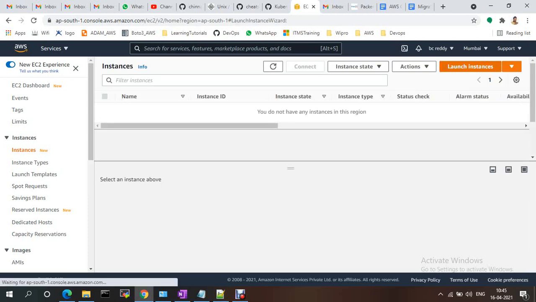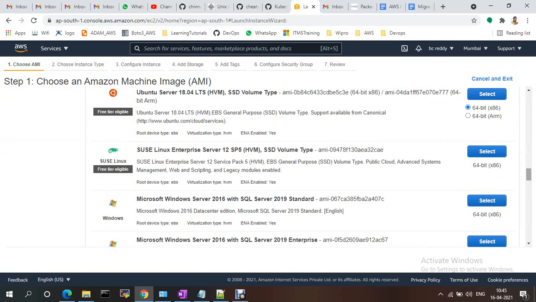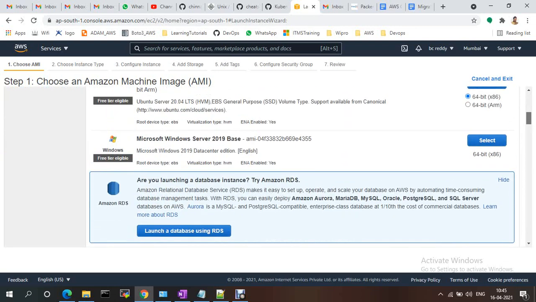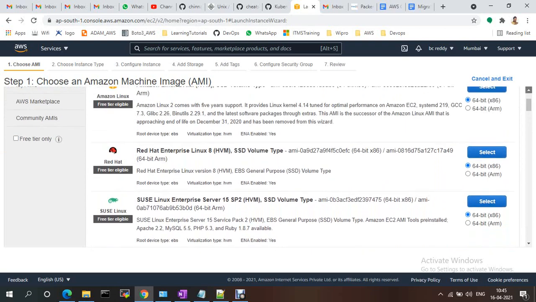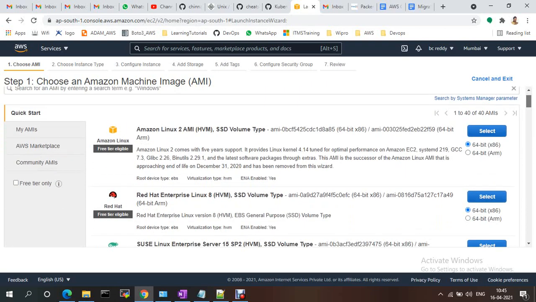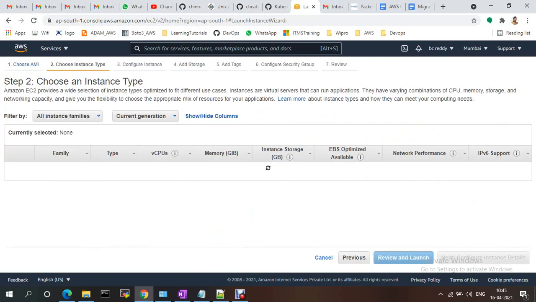Let me launch an instance. I'm taking Ubuntu this time, instead of Amazon Linux 2. Ubuntu, this one I'm selecting.